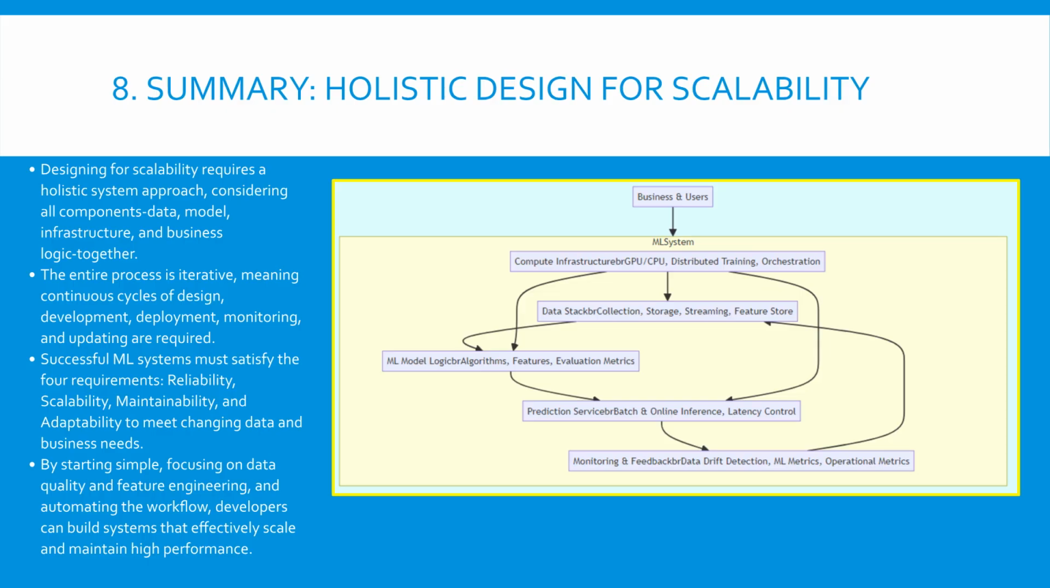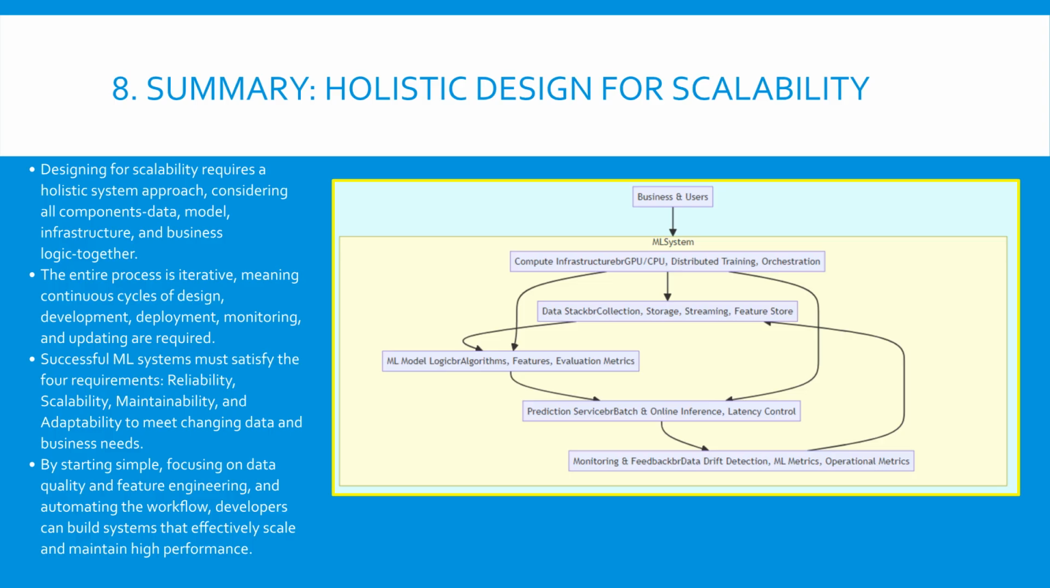We have completed our overview of designing ML systems for scalability. The core takeaway is the necessity of a holistic system approach. We cannot focus only on the ML algorithm. We must consider how data, features, infrastructure, deployment, and monitoring interact and scale together. Remember, building an ML system is an iterative process, a constant cycle of improvement, not a one-off task.